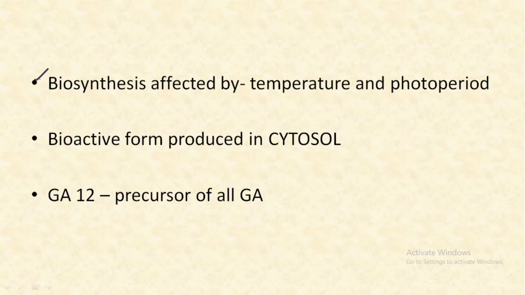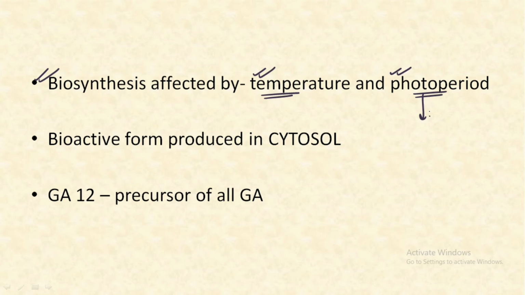That is, biosynthesis is affected by the temperature and photoperiod. That means that when the biosynthesis of gibberellic acid occurs, there are two important factors. First is the temperature and second is the photoperiod, which affects it positively and negatively. And what is photoperiod? Photoperiod is the optimum range of the sunlight that is tolerable by a plant.